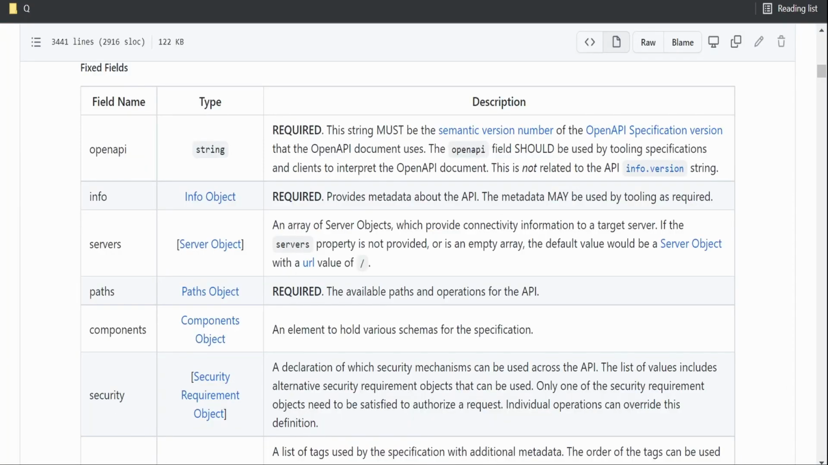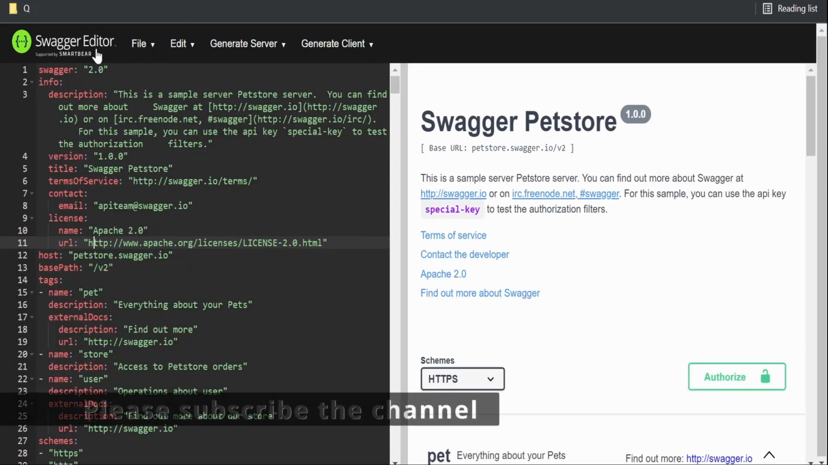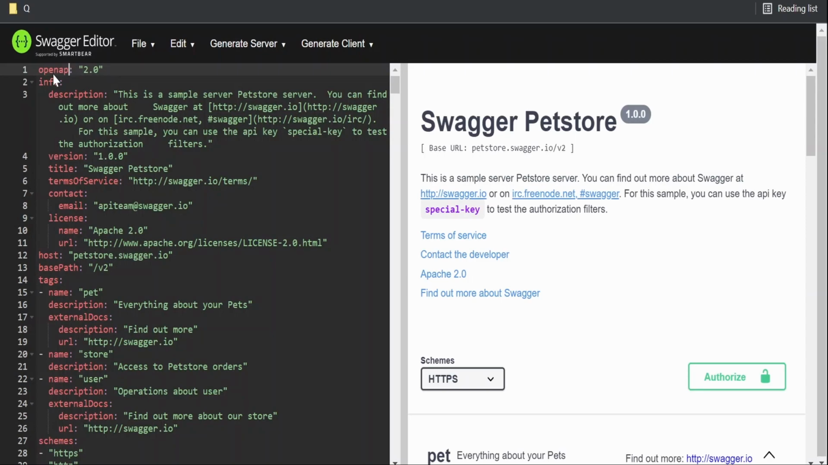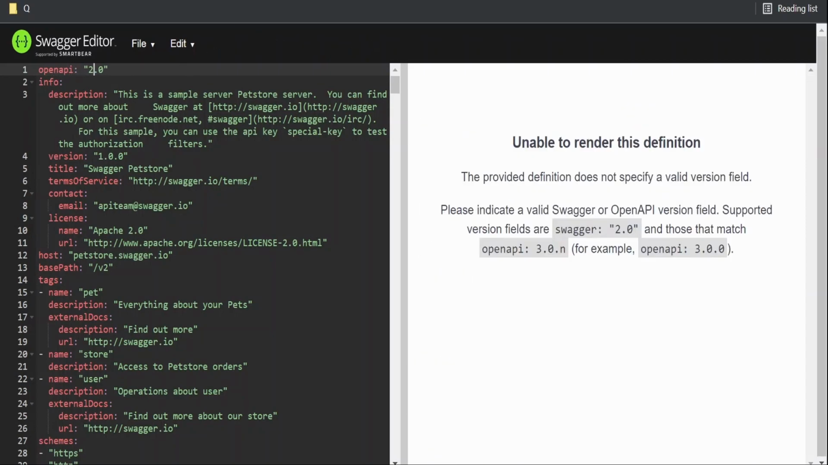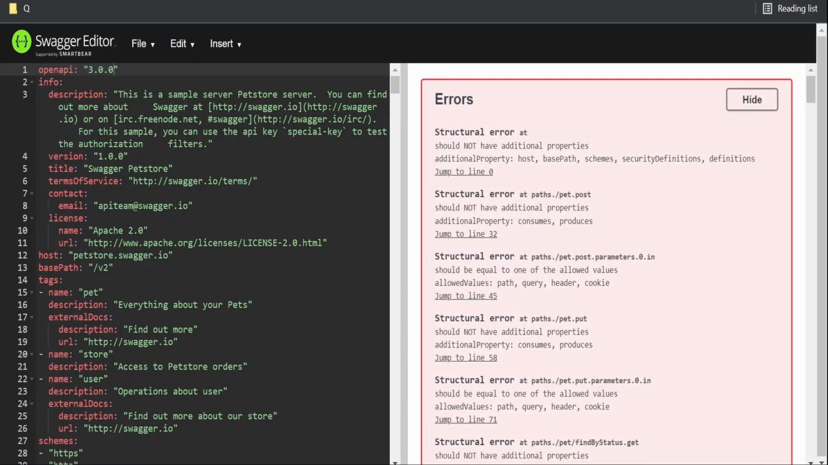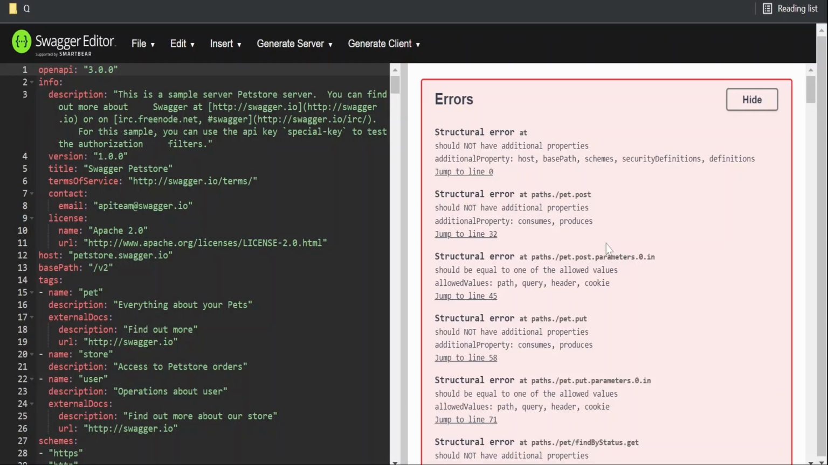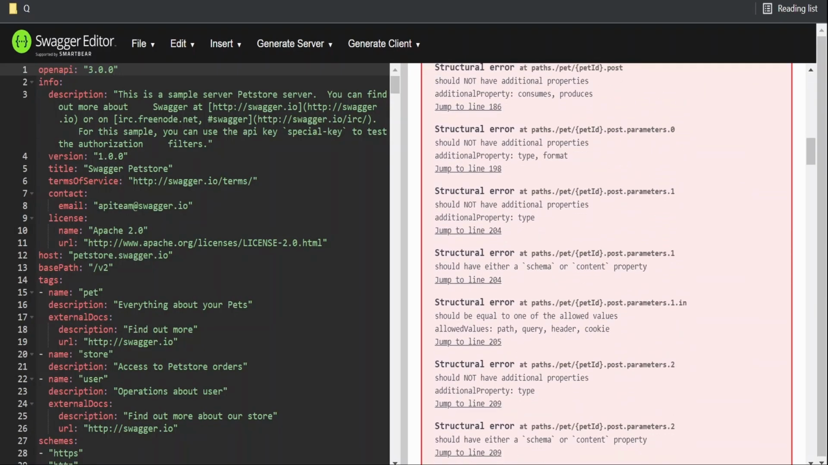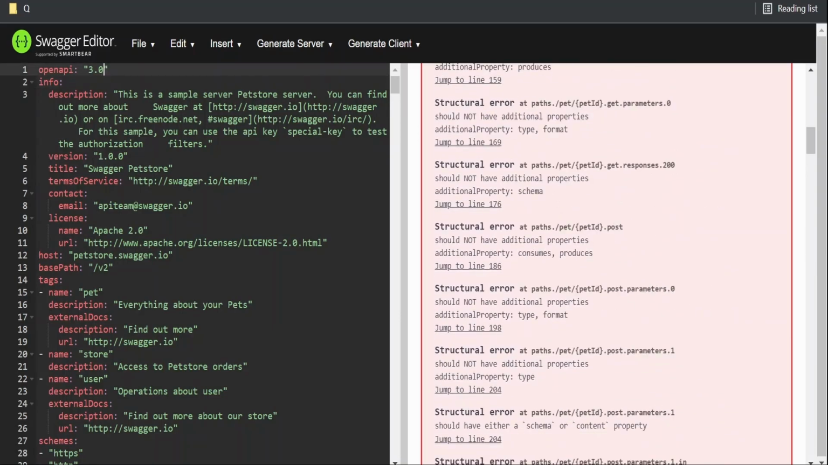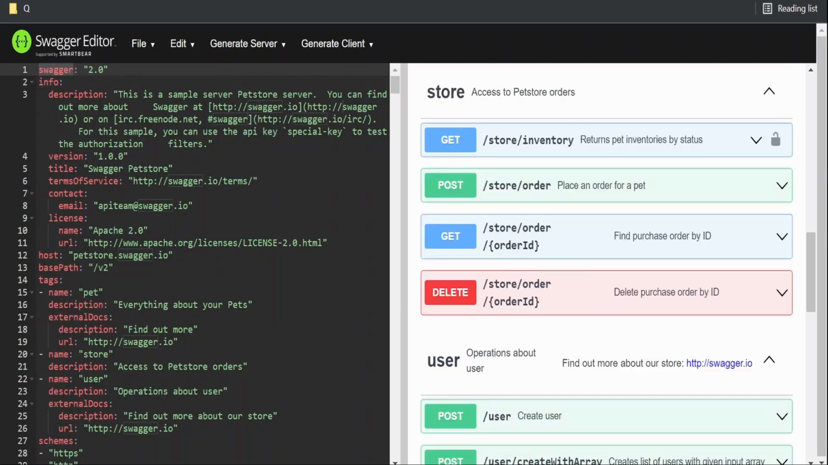As I was saying, these are a few fixed fields. OpenAPI, we can give the document version. Here it is given as Swagger, but in our case, we can write openapi and the version like 3.0.0. Under info, like what it has provided over here. And the good thing about the Swagger editor is that it will show the errors on the right hand side immediately in real time. Let me revert these changes to Swagger itself.